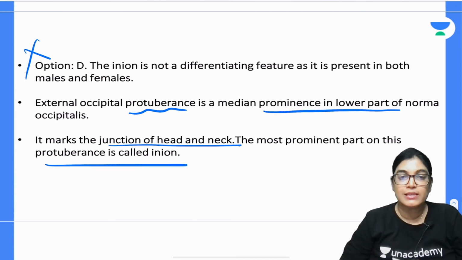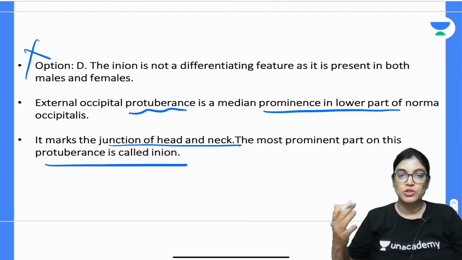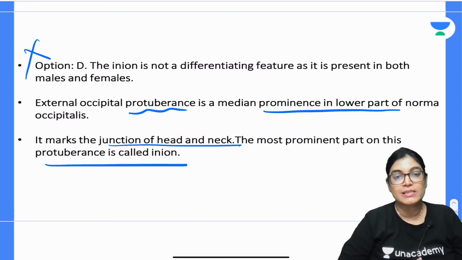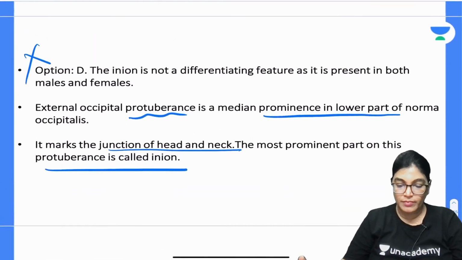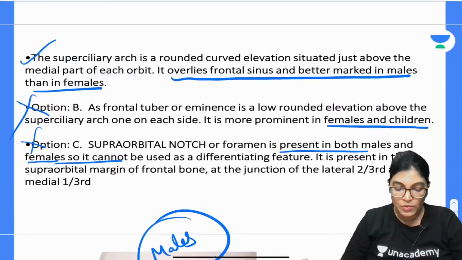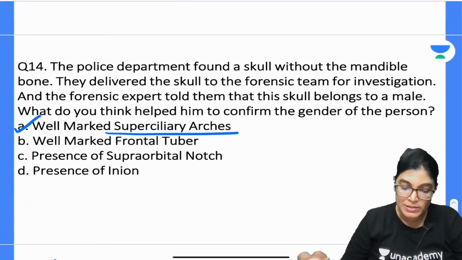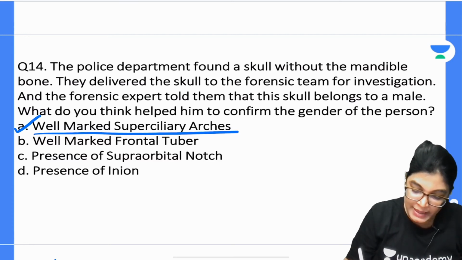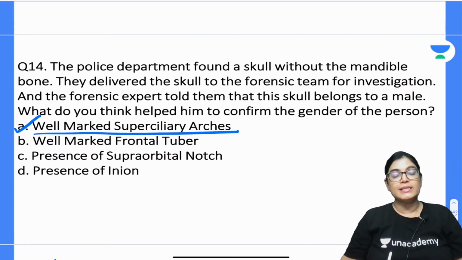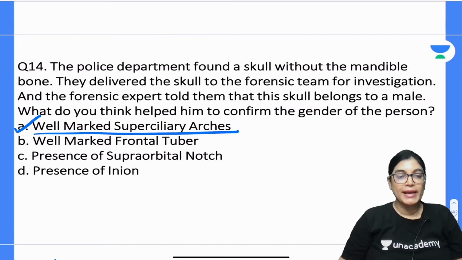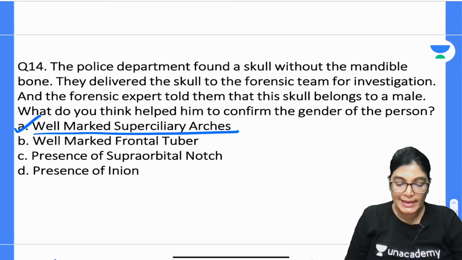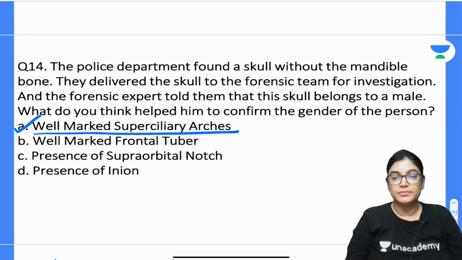This is the exact location where we mark the junction of the head and neck region, and the most prominent part of this EOP, external occipital protuberance, is called inion. So yes, we have got clearly the best answer here: the superciliary arches, which will give us the idea that if it is more prominent, then it is the skull of a male. Let's move on to the next, that is question number 15.